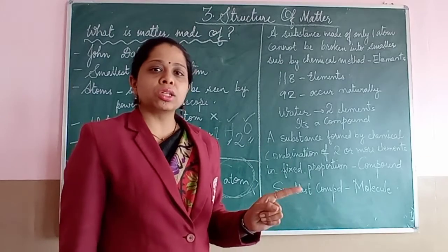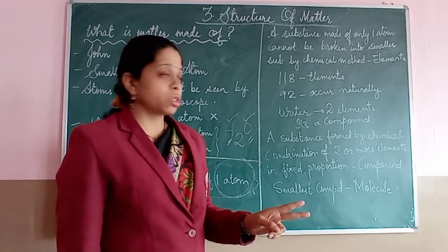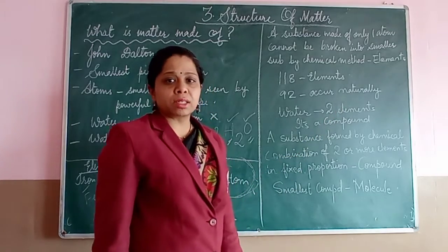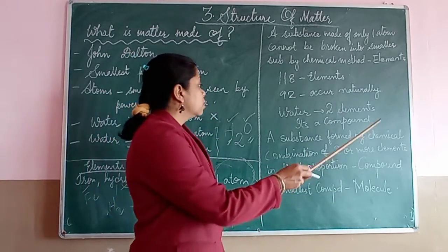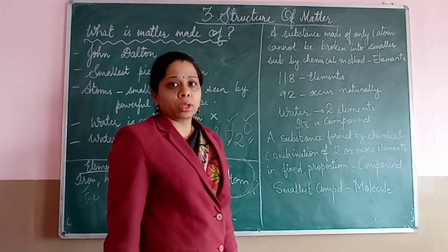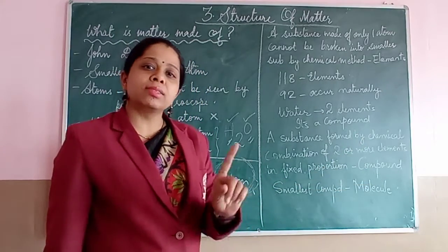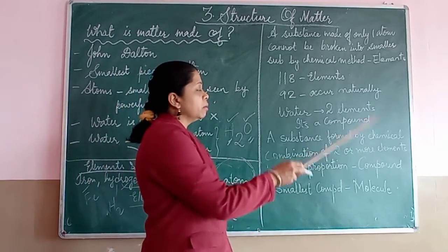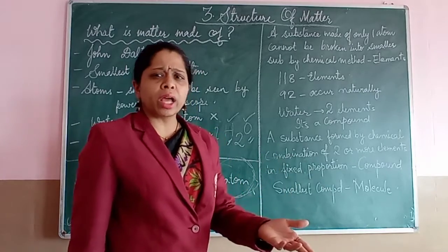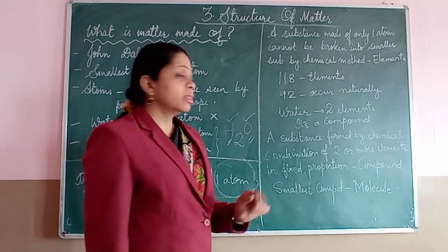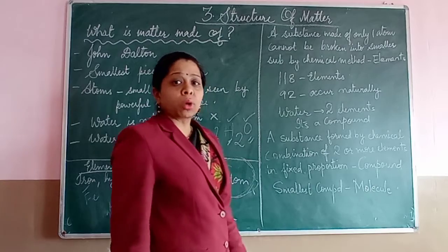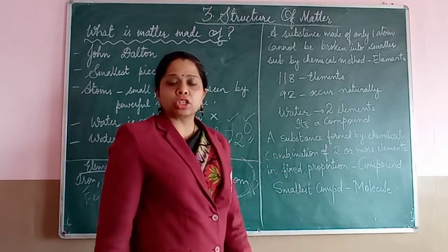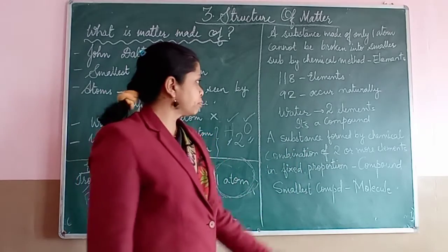It has hydrogen and it has oxygen. So substances having two or more elements present inside them are called compounds. An element consists of only one type of atom, but when more types of atoms are present, they are called a compound. A compound is a substance formed by the chemical combination of two or more elements.